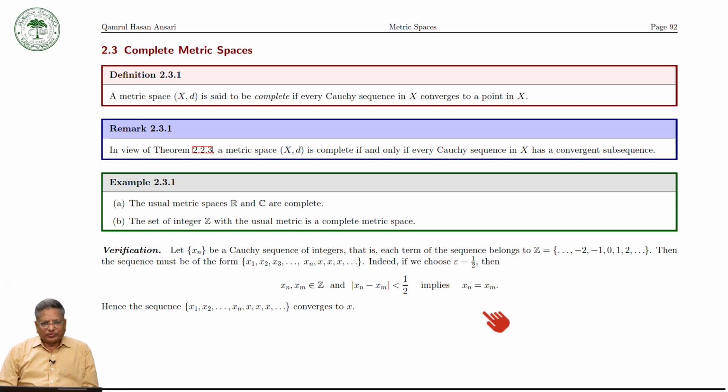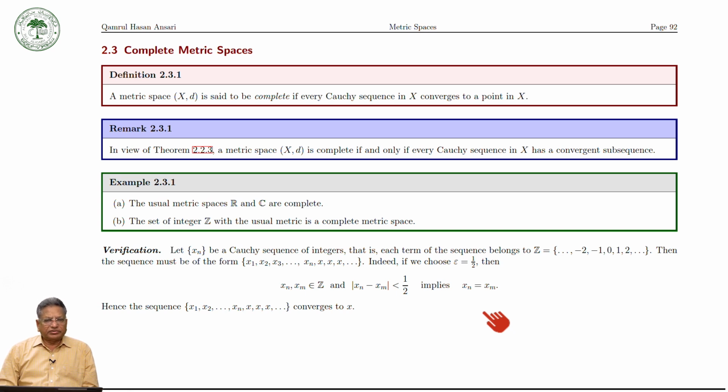Now we come to the next section, that is complete metric space. Okay. Now, what is a complete metric space? As we have seen, every convergent sequence is a Cauchy sequence.